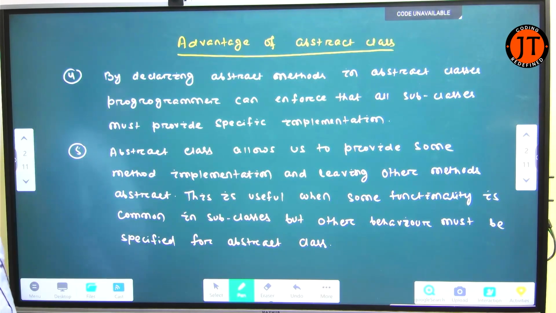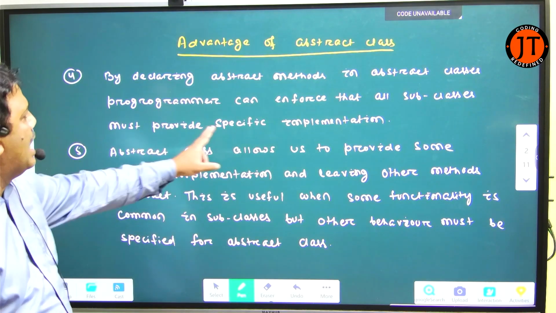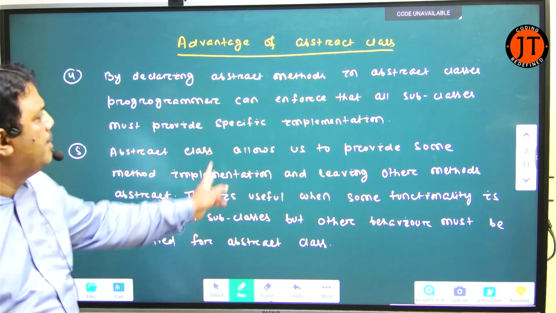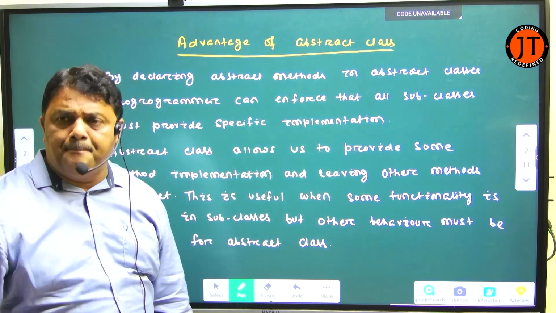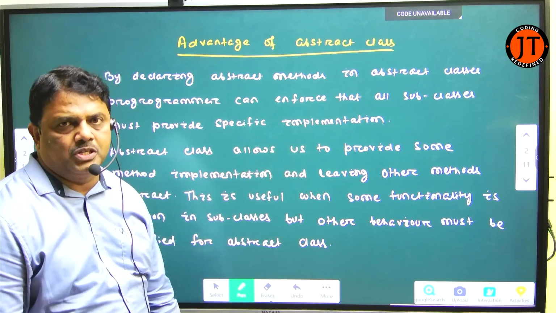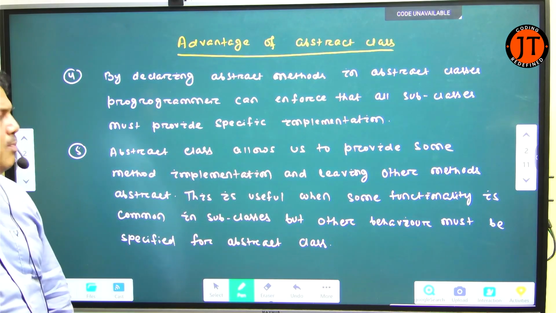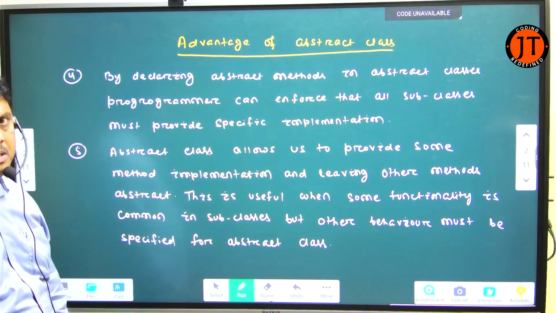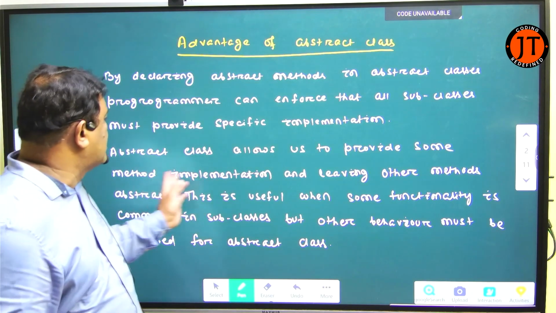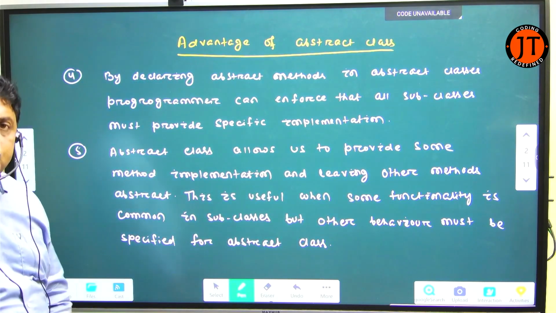Now the fourth one: by declaring the abstract method in the abstract class, the programmer can enforce that all subclasses must provide a common implementation. Every subclass is bound to follow this common implementation. Last one: an abstract class allows us to provide some method implementation. It also contains static and non-static methods. It has some method implementation while leaving other methods abstract.